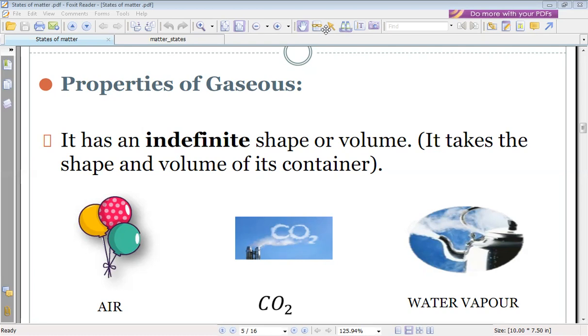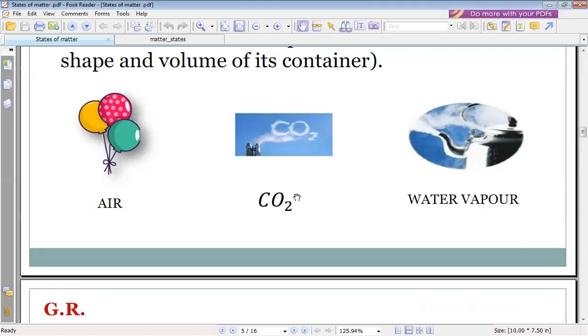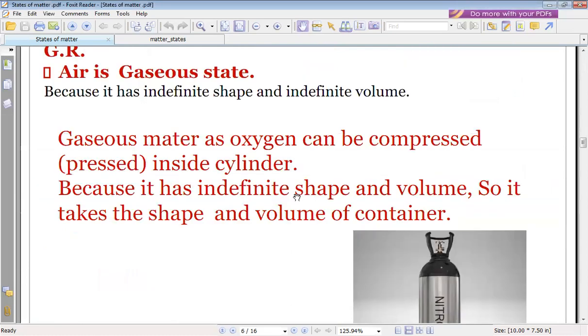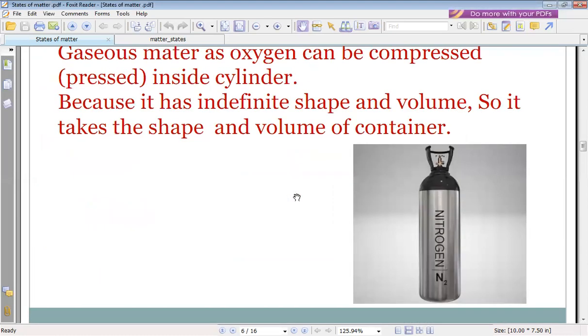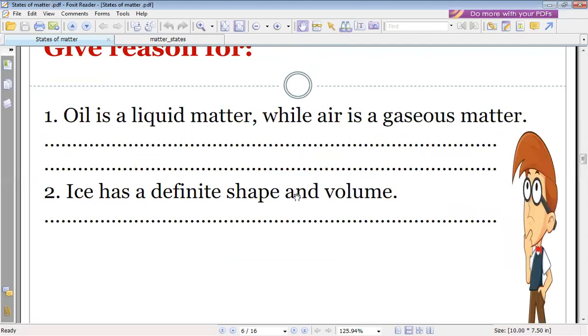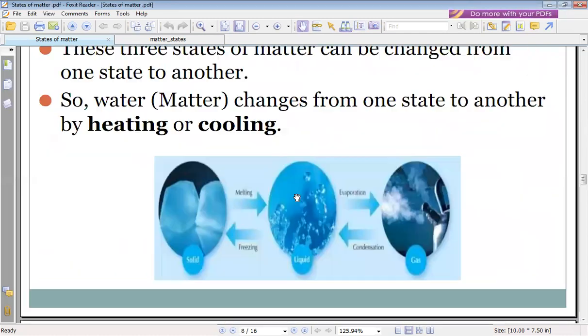So we gave a lot of examples for solid, liquid and gas matter, and we can define solid, liquid and gas matter. And now we talked about the change or the transformation between the matter.